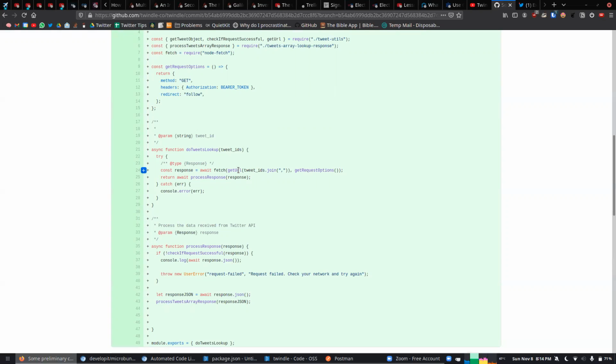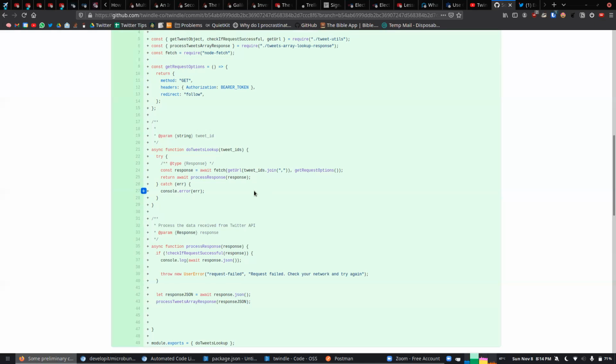And this is the way we are circumventing the limitation of the search API. The search API was giving us all the trouble with that 7-day-old restriction. The lookup endpoint never had any issues. As long as you have the ID, it's going to give you the tweet details. So this is why we are doing the integration approach. Puppeteer and Twitter API, we are integrating in this way. We are trying to avoid the search endpoint. Okay, got it.